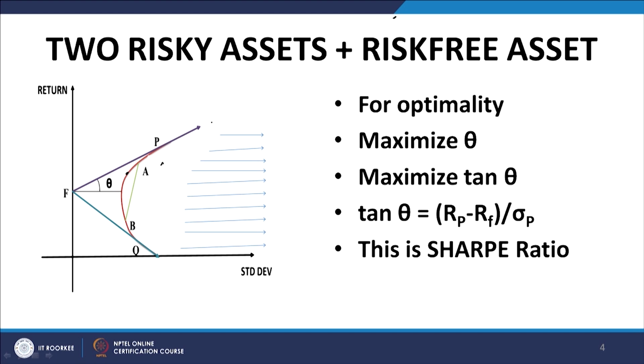And how do we get this tangent? As we discussed last time, the tangent is obtained by maximizing theta. Maximizing theta tantamounts to maximizing tan theta in the first quadrant, and therefore, we have maximization of tan theta as the objective function, which is nothing but R p minus R f divided by sigma p.